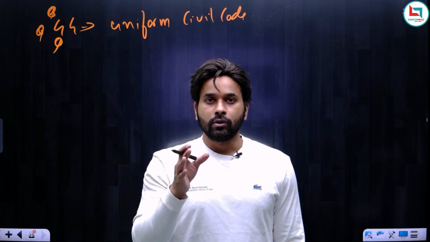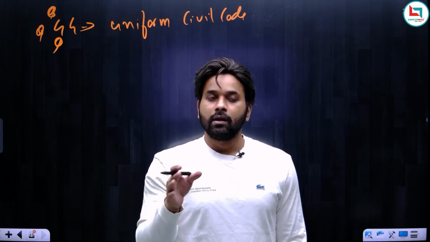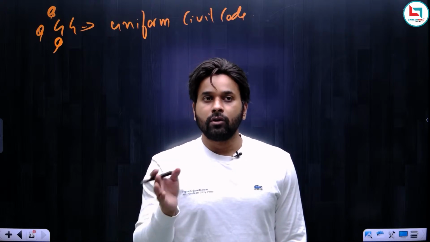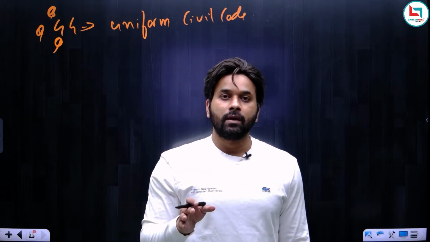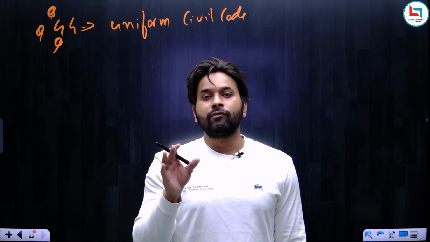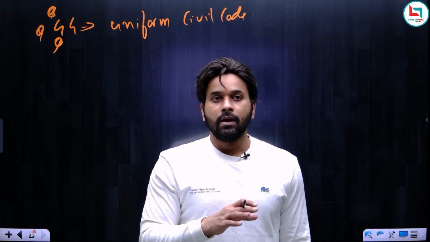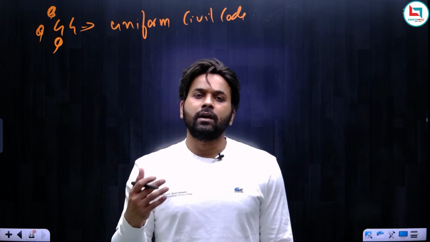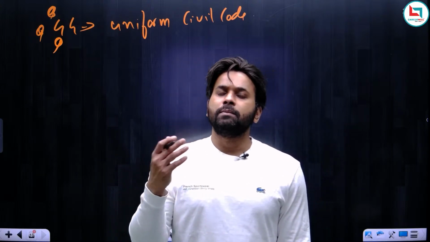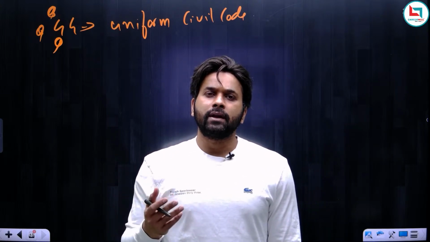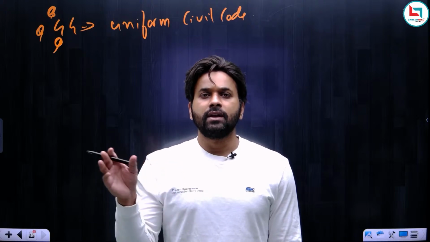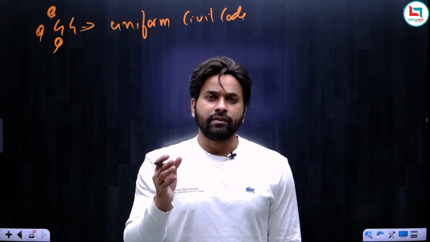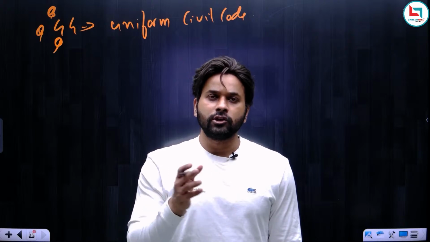So if you are from any religion, if you have murdered someone, then you will get the same punishment. Whether you are men or women, you are going to get the same punishment. This is because we have uniformity in criminal laws. But civil laws are basically related with marriage, divorce, property inheritance. So in these areas there is no uniformity. Things vary from religion to religion.